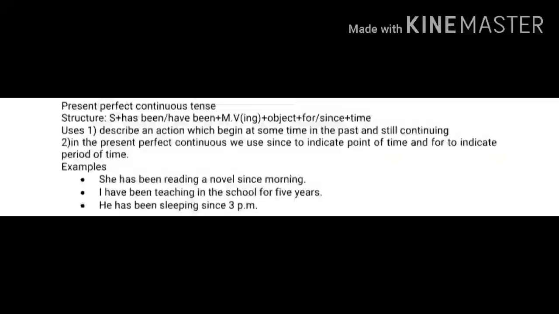Secondly, in the present perfect continuous, since is used to indicate the point of time and for to indicate the period of time. For example, if we say 2 hours, it is a period of time. How much time? 2 hours. Then if we say since 8 o'clock, that is the point of time from where we have started. So accordingly, since and for are used.